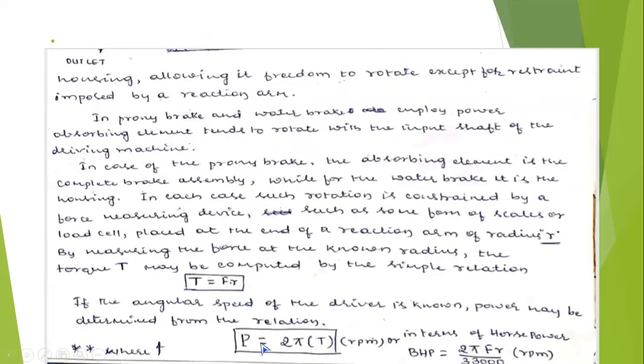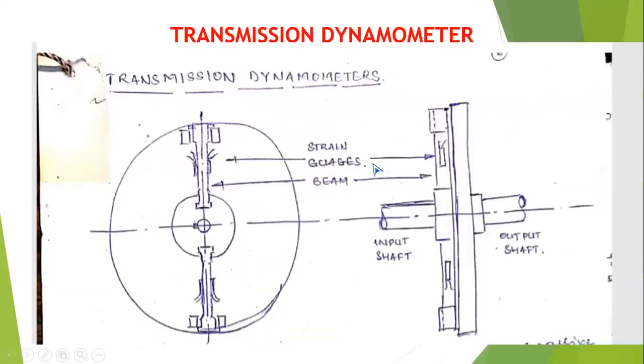F into R. All of you observe here, you have the equation. You can calculate the BHP: 2 pi FR divided by 3,300. By using the relationship, you can calculate the torque.